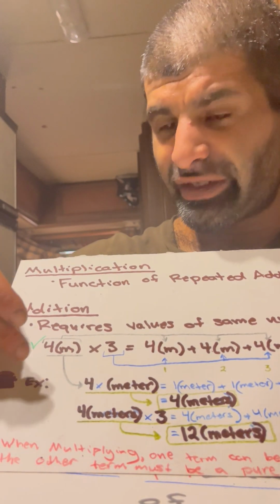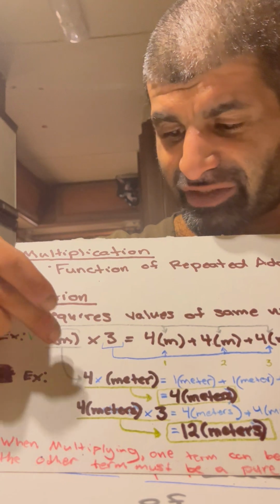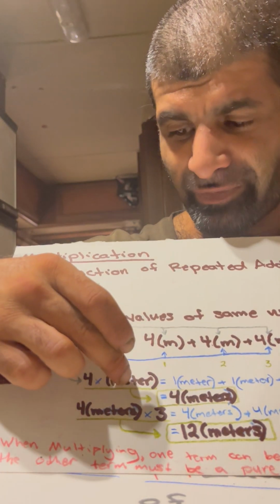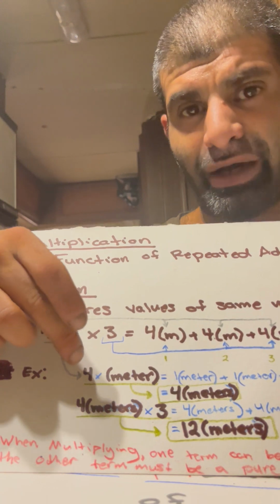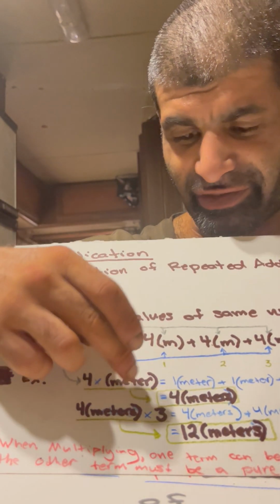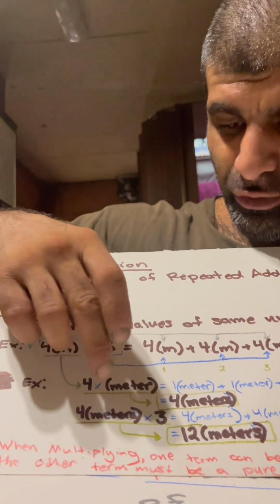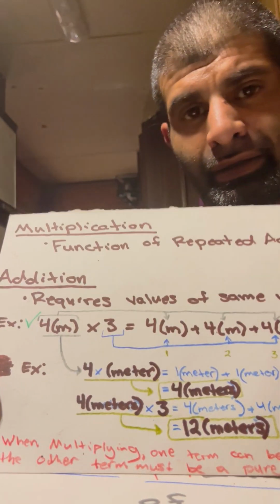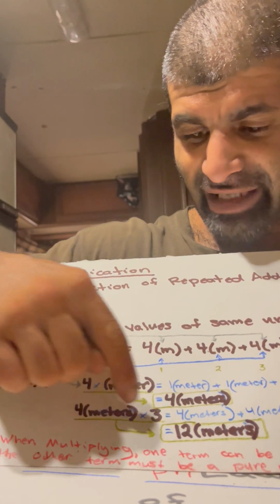And then you can even break it down further and say that 4 meters is actually 4 times meters, where 4 is the non-united value telling you how many iterations to add meters to itself. So 4 times meters is 1 meter plus 1 meter plus 1 meter plus 1 meter, which equals 4 meters. Then you can take that 4 meters and multiply it by 3.